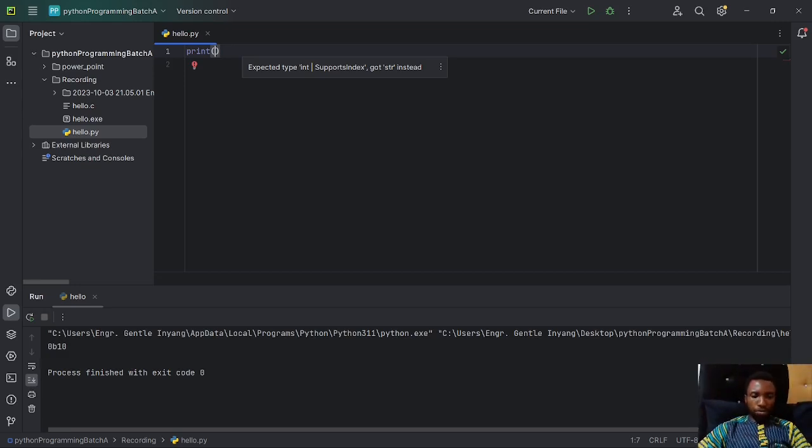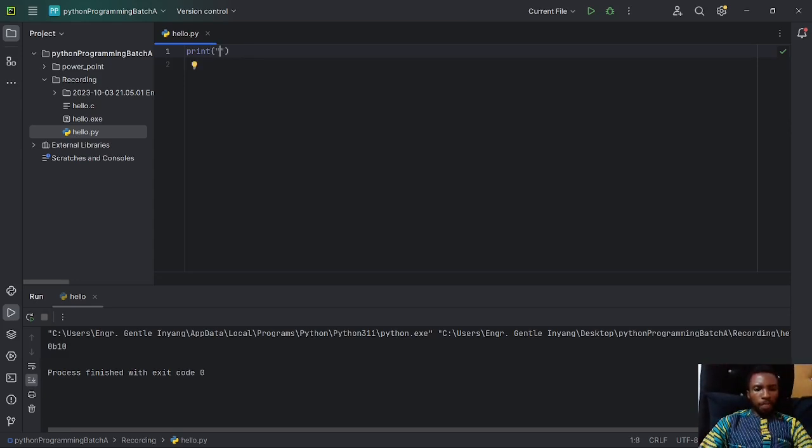All right. So now there are some tricks that you can use with the print statement in Python programs. Let's start with the need for single quotes and double quotes. Why do we need them?